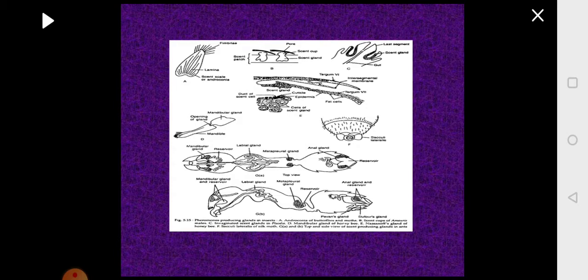In some insects there is a scaly patch, in some there is androconia, in some there are special glands like the Duffer gland, mandibular gland, and if you look at the ant, there are different types of glands present in the same individual, each one producing a different type of pheromone having a specific purpose. So you can just go through the diagram and read what the specialized insect body parts responsible for secreting the pheromone are.